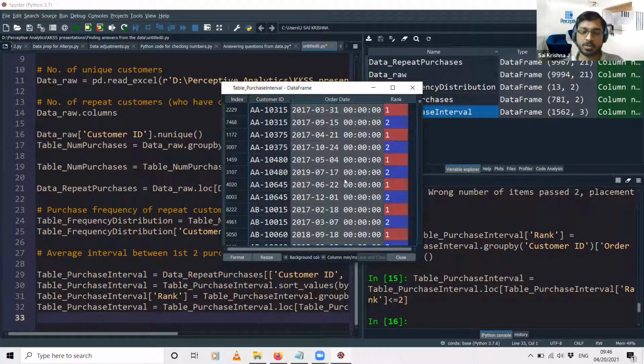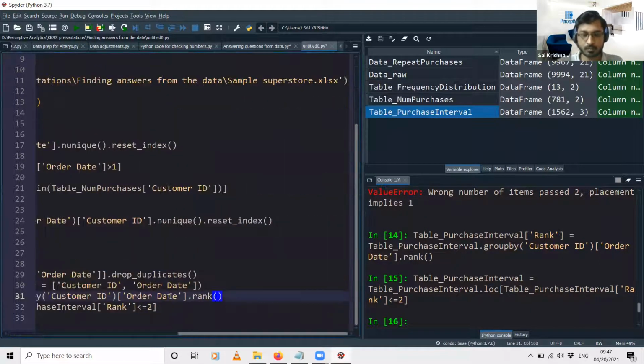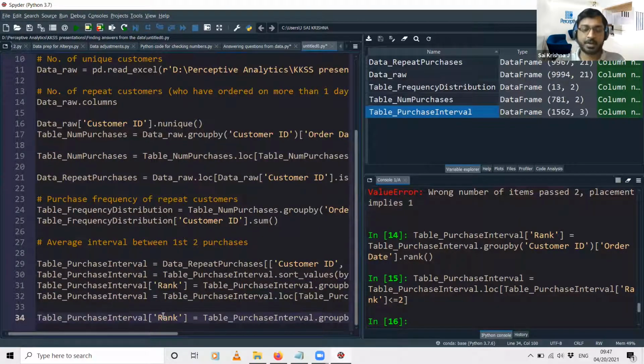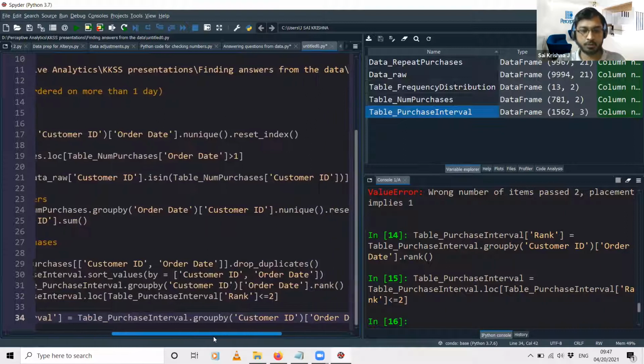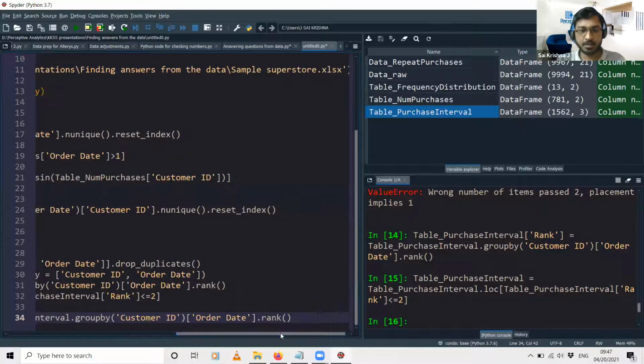Okay, so there is only one step that remains for us now. We need to find the interval between the 2 purchases. So again you can use the same group by function. I'll just copy paste this syntax from here. So instead of rank, we'll be creating a new column called, say, purchase interval. Same syntax, dataset name dot group by customer ID order date. But here, instead of ranking the order date, we need to find the difference between the 2 subsequent orders. That is the first 2 orders.